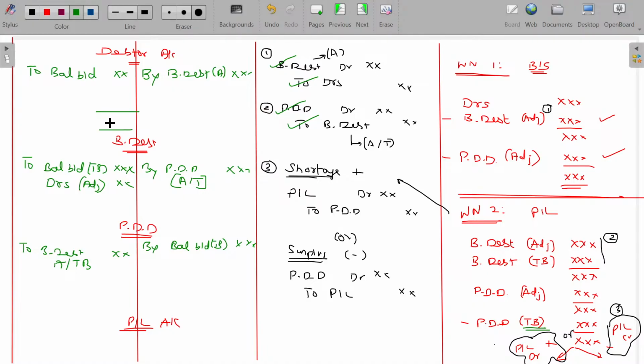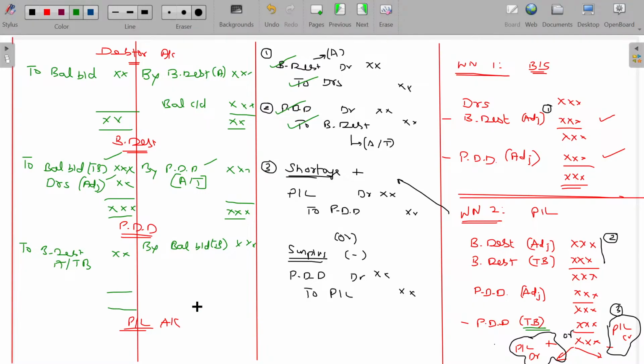And on tallying the debtors, you get the closing balance carried down. On tallying the bad debt, this gets closed. It will not have any balance anymore, because the trial balance and adjustment amounts are both available, on the debit side and on the credit side, matching. It will be closed. So the nominal account will not have any balance.